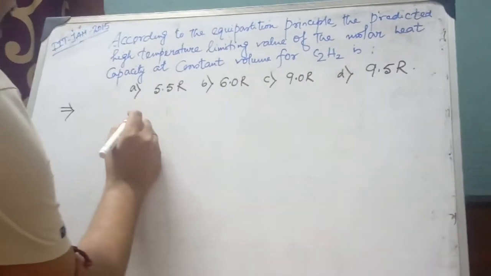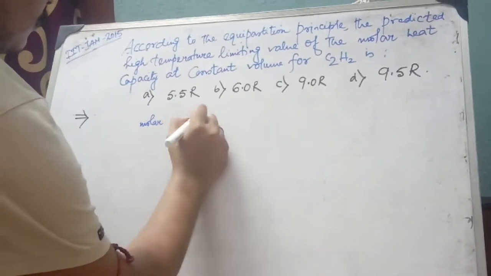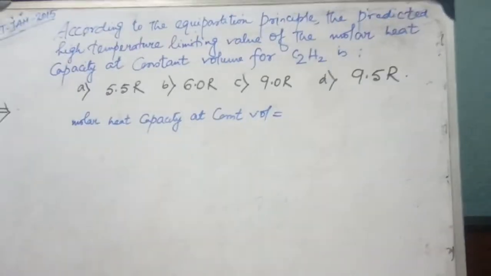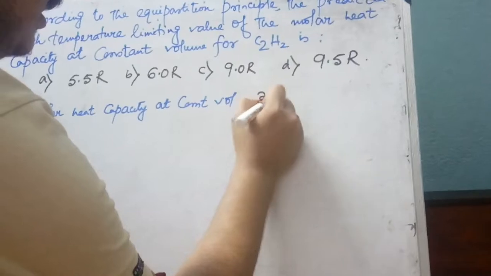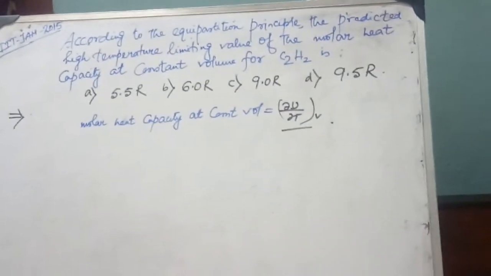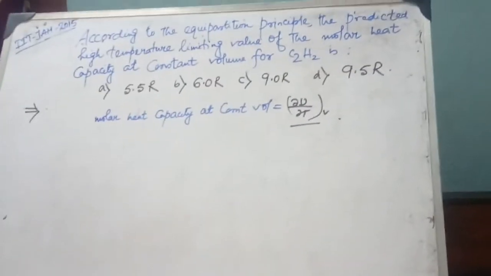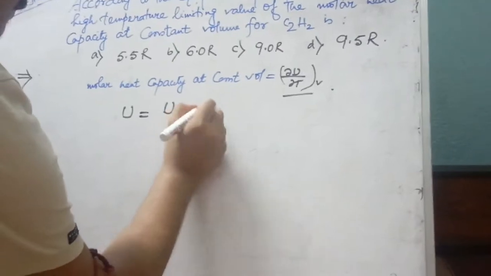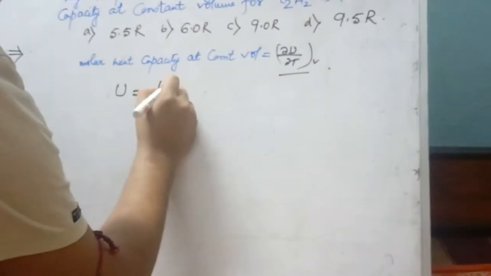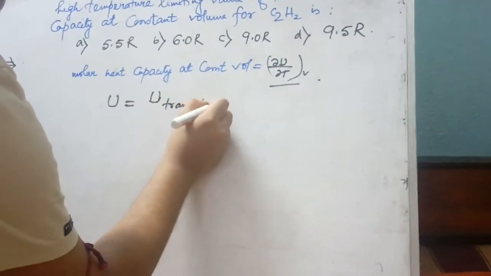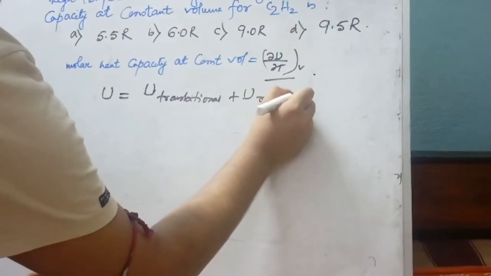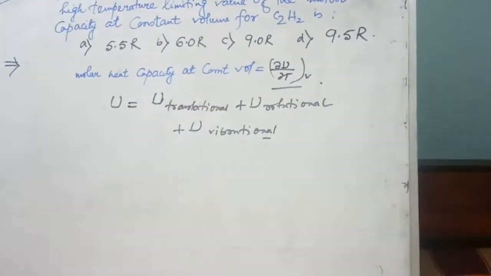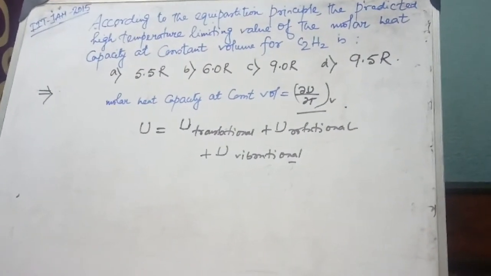So molar heat capacity at constant volume is equal to del U by del T at constant V. As the equipartition principle is given, that means the total energy, the sum of translational plus rotational plus vibrational, is equally distributed in each degree of freedom.